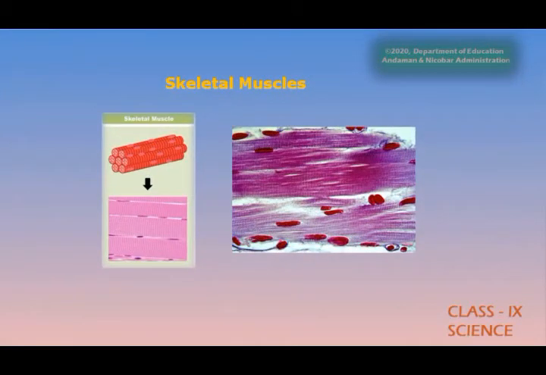skeletal muscles. When you see the structure, you can find alternate dark bands. These bands are also called striations. So such muscles are also called striated muscles. The cells of this tissue are long, cylindrical, unbranched and multinucleate, as you can see in the picture.